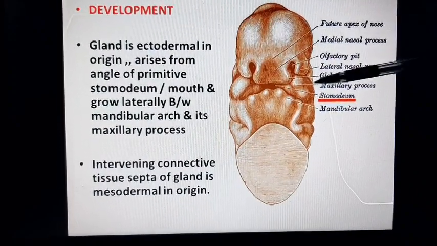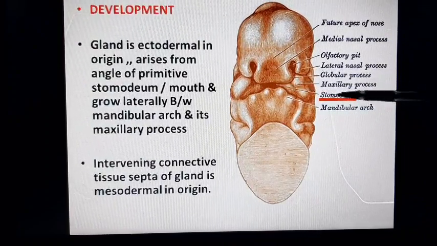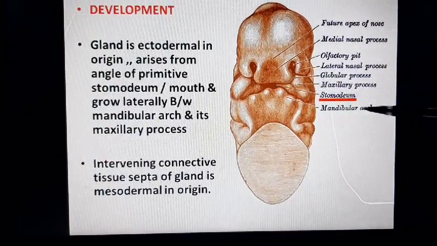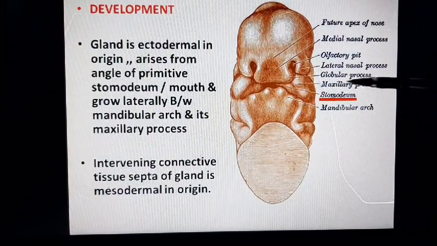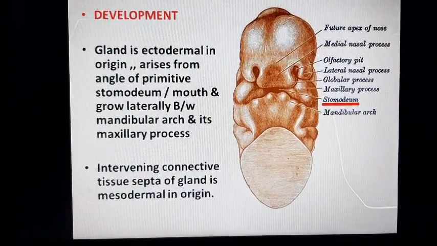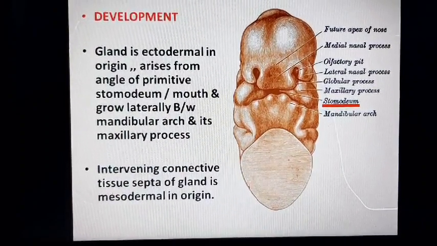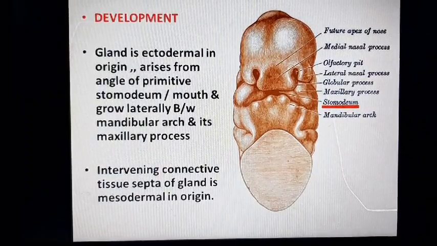In the atlas, you can see this is the stomodium. This is the mandibular pharyngeal arch, and this is the maxillary process. And the intervening connective tissue septa of the gland is derived from mesodermal cells, or mesodermal in origin.